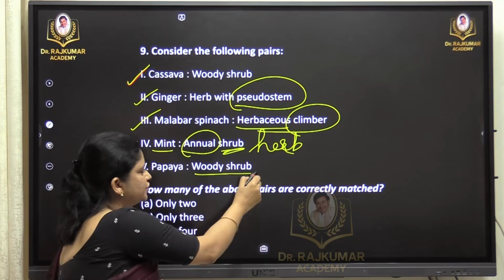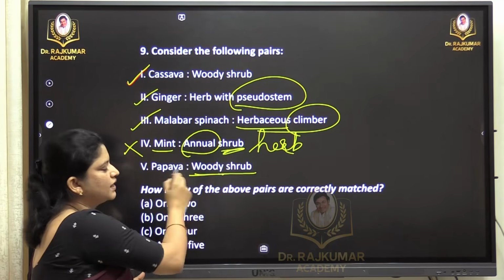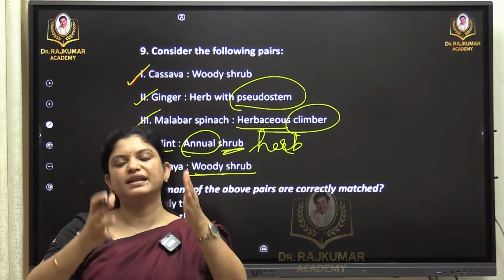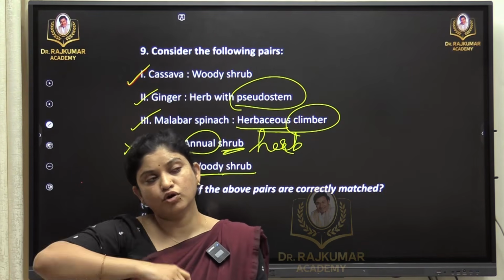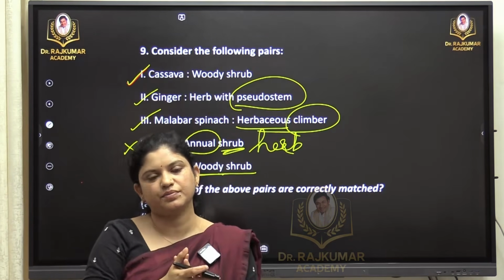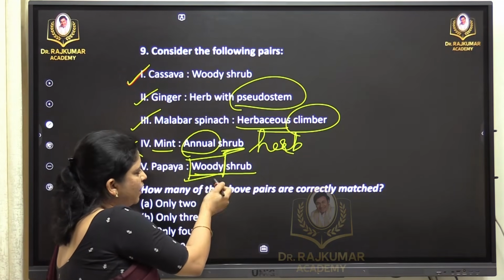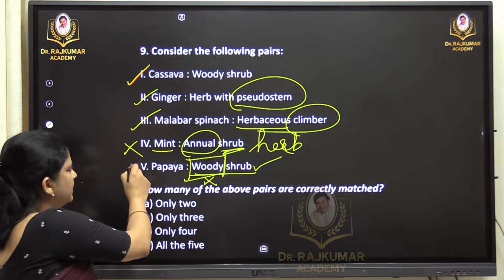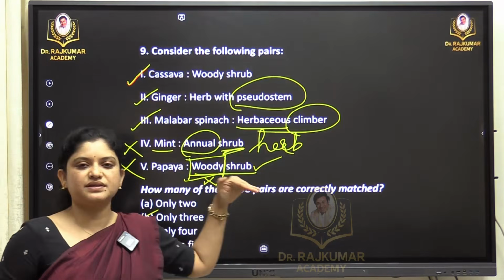Papaya, woody shrub. Speaking of this, when we look at the growth of the papaya tree, it does not have a well developed stem like any other trees. It is more delicate, stronger than the herb and less strong than the tree. It falls between, it is a shrub. So when we speak of this, the woody part is incorrect, shrub is right. So that is where the pair is incorrect. So we go for B, which is only 3. The first 3 pairs are correct and the other pair is incorrect.